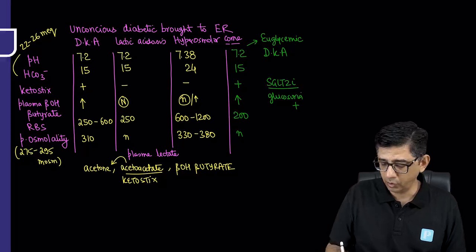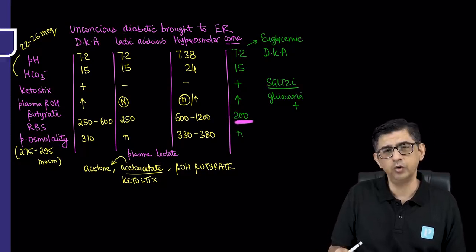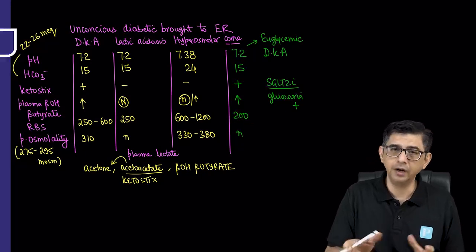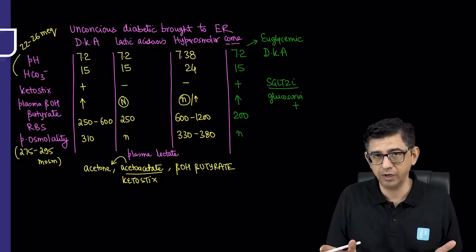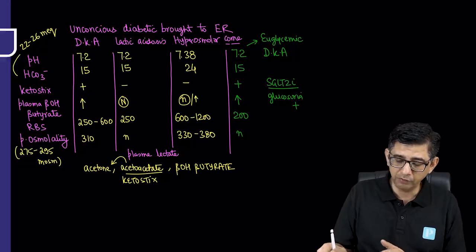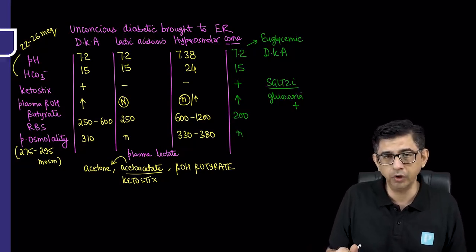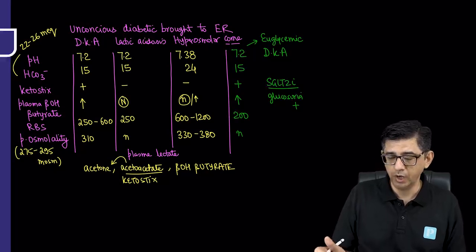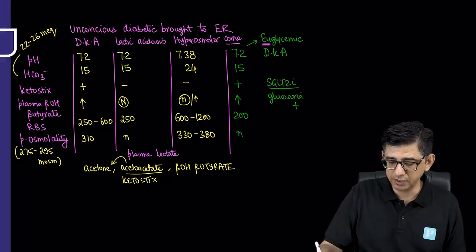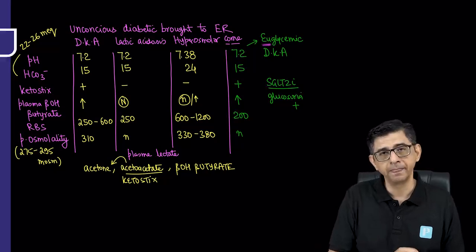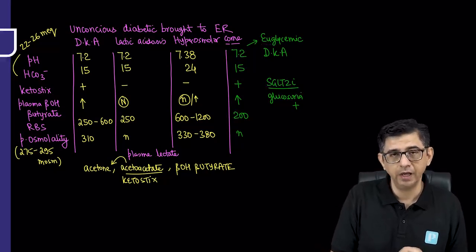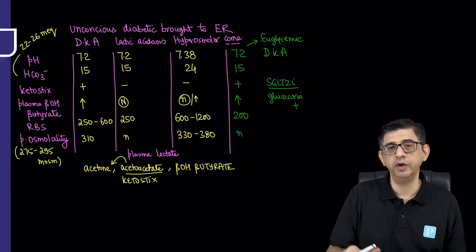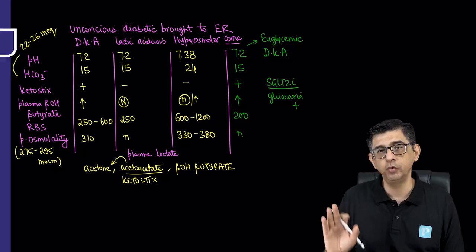is turning out to be not on a very high side, rather very close to normal. Considering a diabetic patient, 200 is not very high. Or if I decrease it even further to 150, you would not call it a very high blood sugar value. That's why the word used is euglycemic diabetic ketoacidosis. This is mainly seen in the setting of SGLT2 inhibitors, even if they have been discontinued even 2 weeks ago.